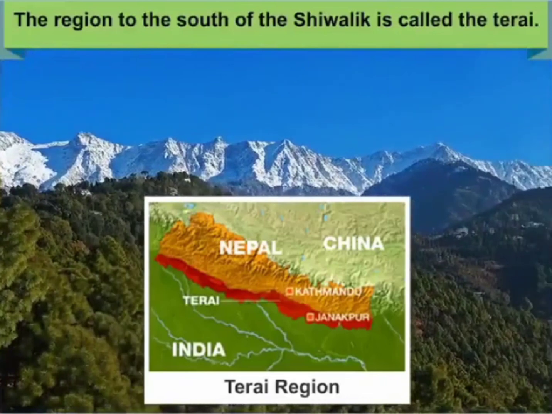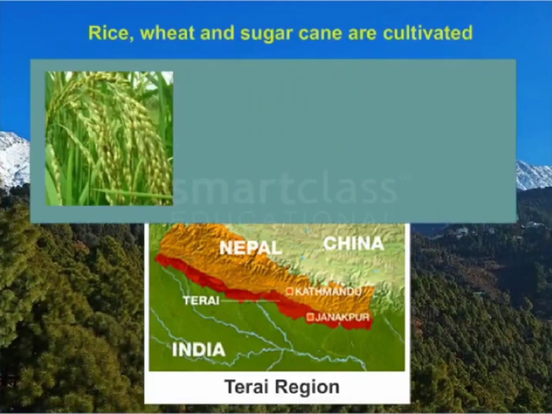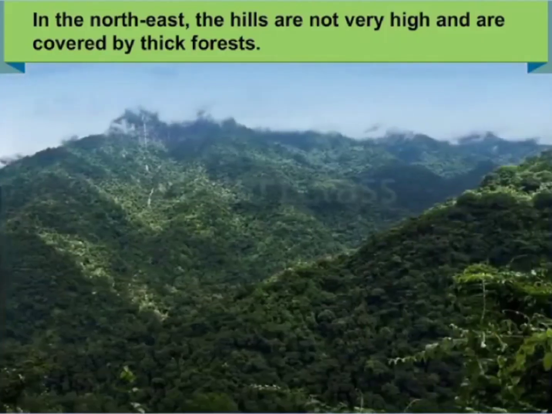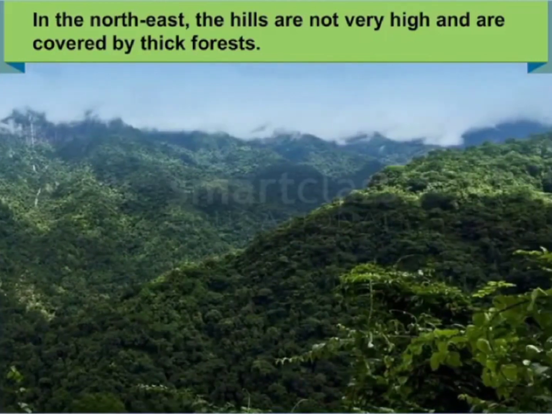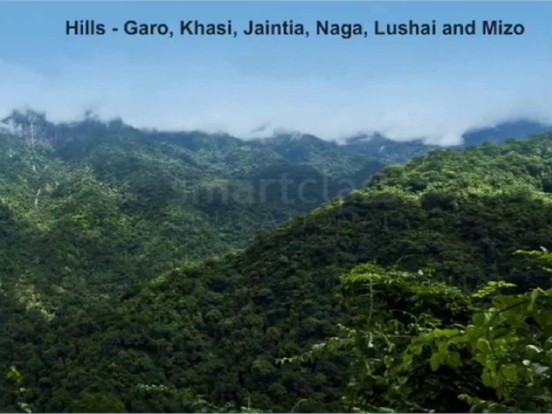The region to the south of the Shivalik is called the Terai. It is a flat marshy area where crops like rice, wheat and sugarcane are cultivated. In the northeast, the hills are not very high and are covered by thick forest. The famous hills here are Garo, Khasi, Jaintia, Naga, Lushai and Mizo.